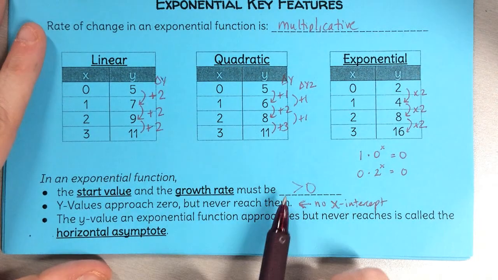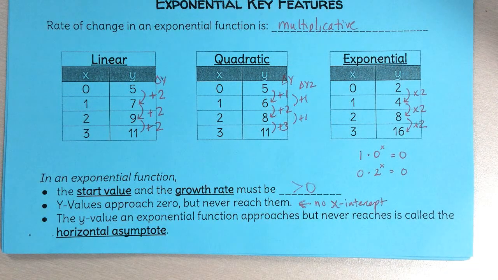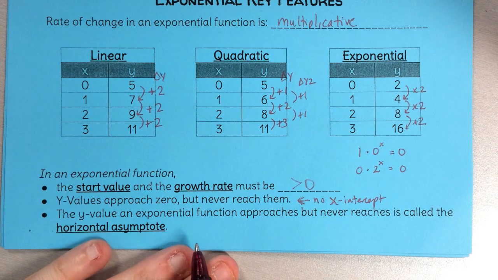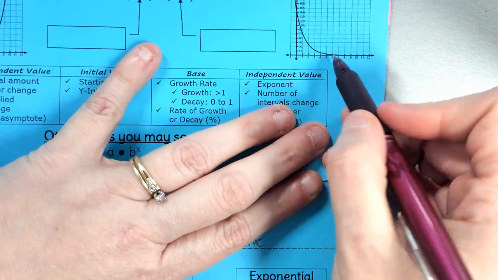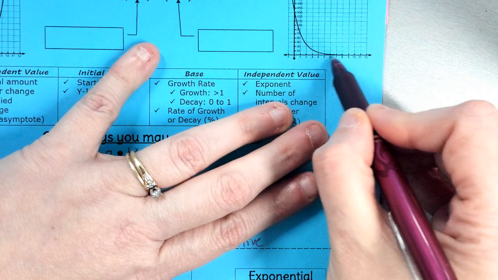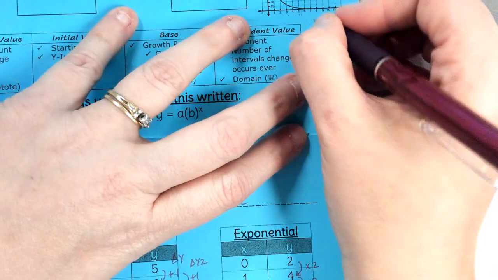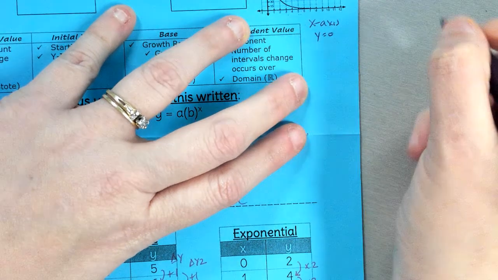It's rare. I'll show you what they look like. But for now, for Algebra 1 exponential functions, we're not going to have x-intercepts. Now that value that it's approaching is called the horizontal asymptote. And what confuses y'all sometimes about the horizontal asymptote is, in this case, the horizontal asymptote is the x-axis, okay? So it's the x-axis, which has an equation of y equals 0, right?